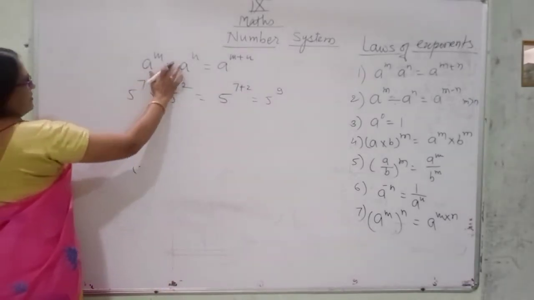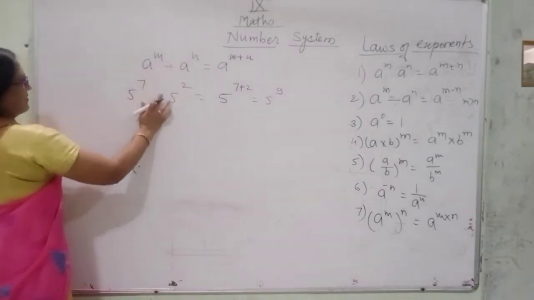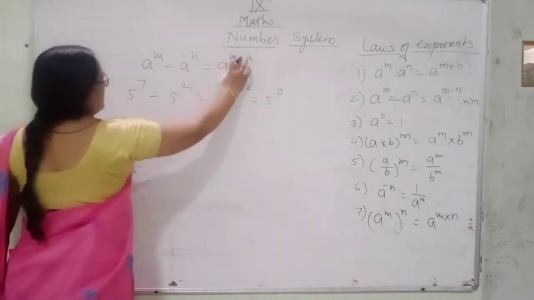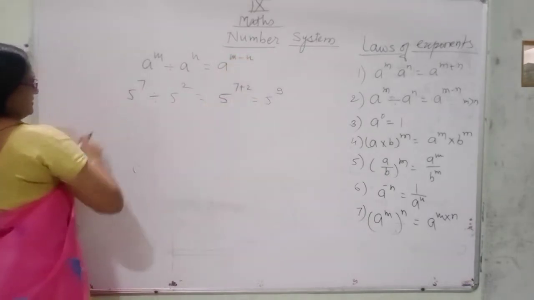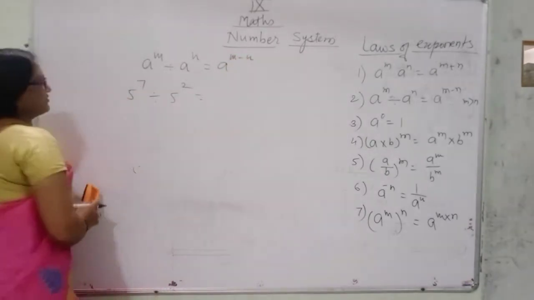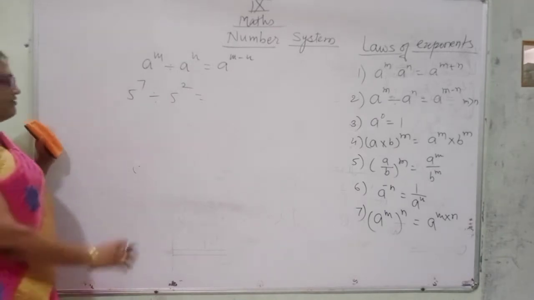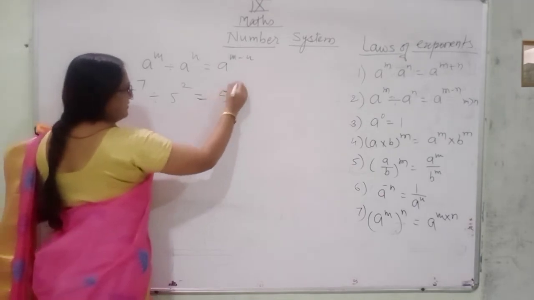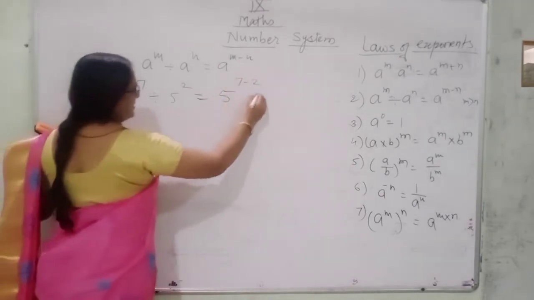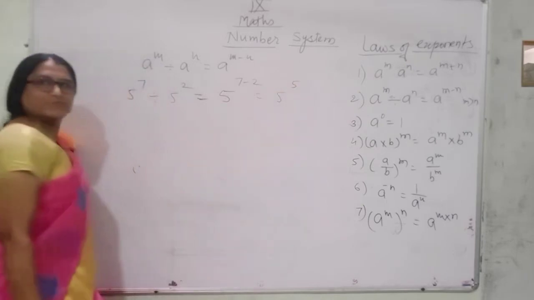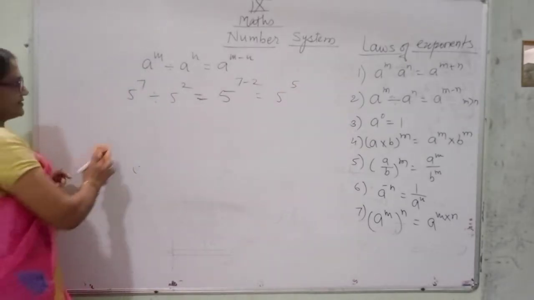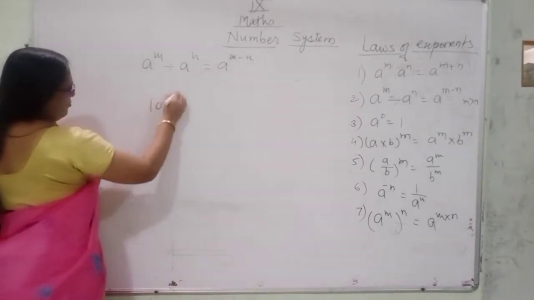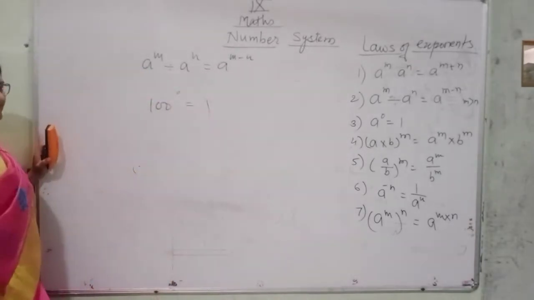Second is a raised to the power m divided by a raised to the power n, then a raised to the power m minus n. Same, 5 raised to the power 7 divided by 5 squared is equal to, the base is the same and division is there. So take the subtraction of the powers, that is 5 raised to the power 5. Understood? Then next, if the power of any number is 0, the answer is 1.